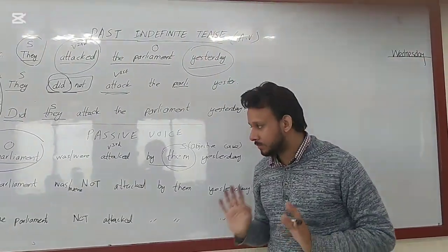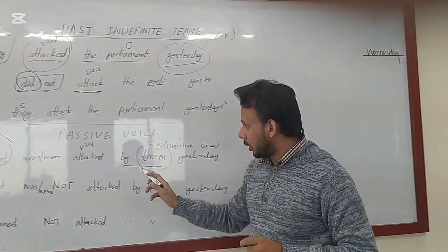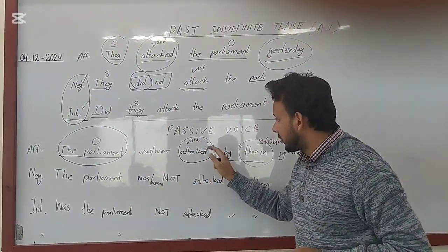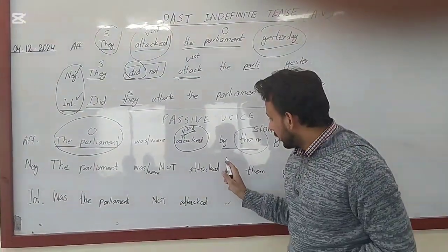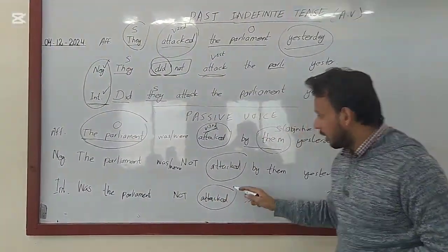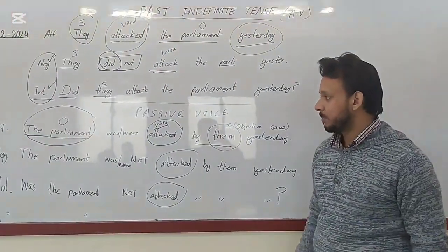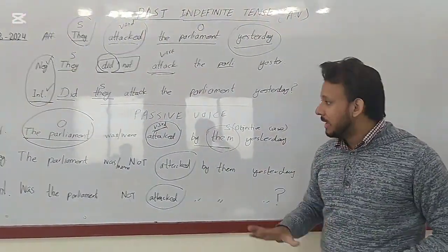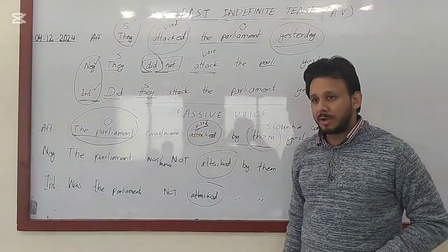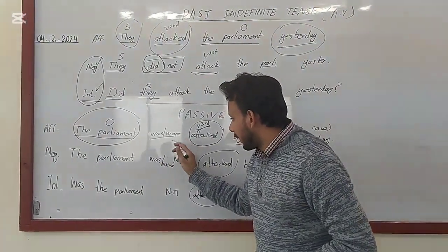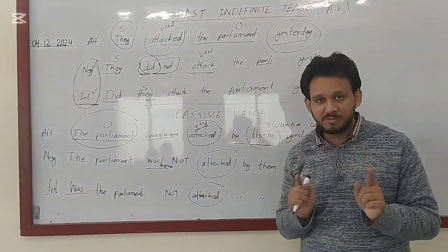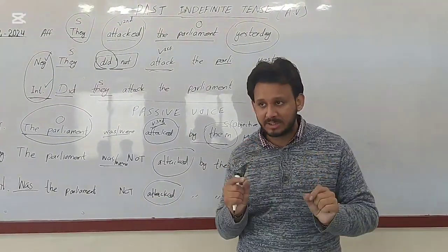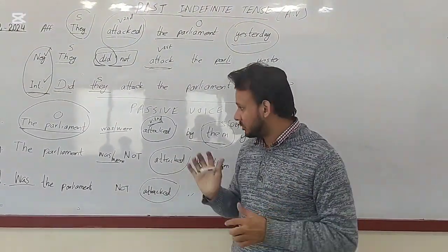Clear? Yes. And I told you earlier that in passive voice always use the third form. So this is the third form. In interrogative and negative, we also use the third form in passive voice. So how does it actually justify that this is past indefinite? This use of was or were signifies that this is past indefinite tense.